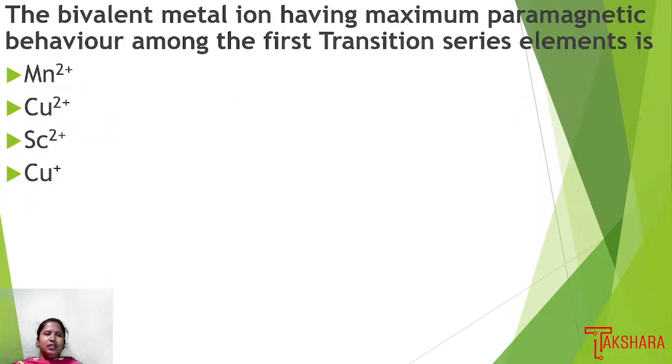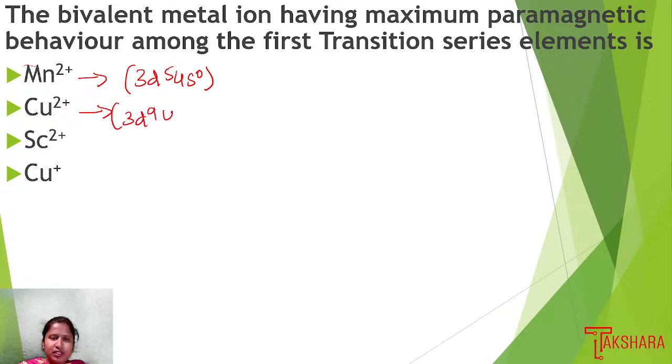Next question. The bivalent metal ion having maximum paramagnetic behavior among the first transition series elements is. So here Mn2+ we have, which has the last valence electronic configuration 3d5 4s0. Then Cu2+ we have 3d9 4s0. Then scandium we have 3d1 4s0, and Cu+ we have 3d10 4s0.